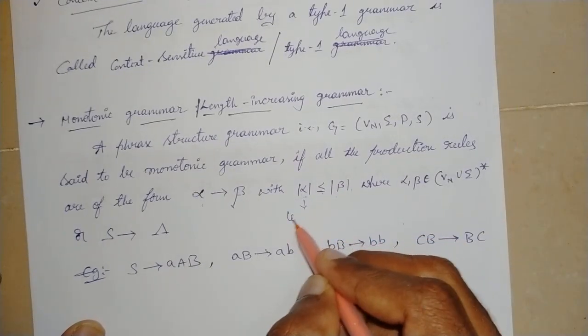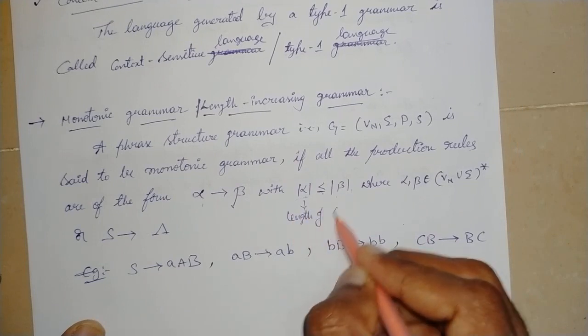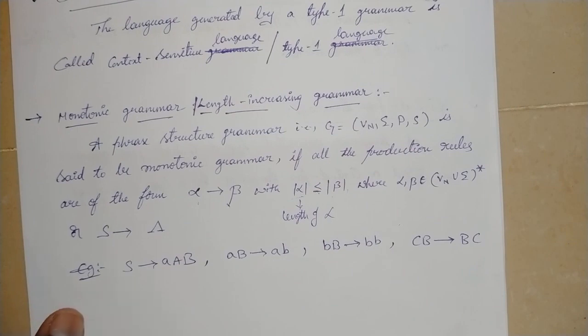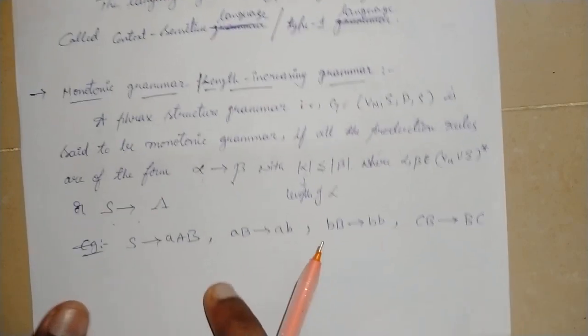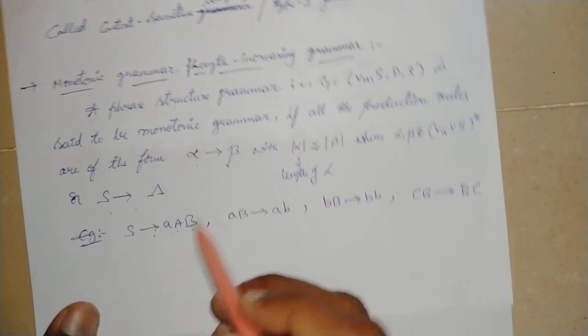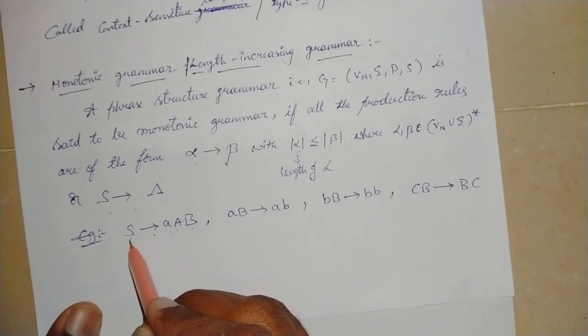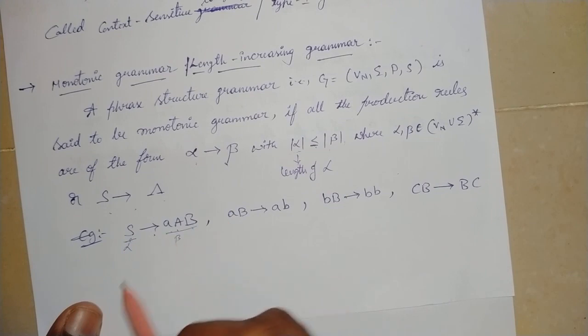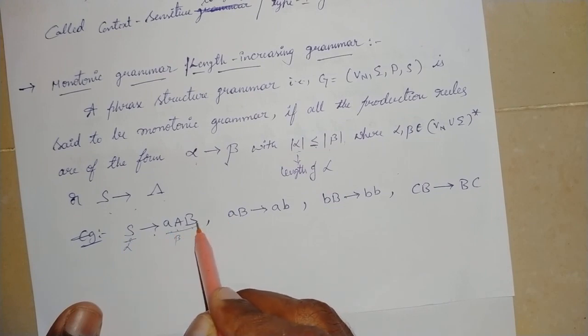This means length of alpha is always less than or equals to length of beta, or S replaced by the empty string. So these are the examples for monotonic grammar. S is replaced by capital AB. Here the alpha is denoted by S and beta is denoted as capital AB.